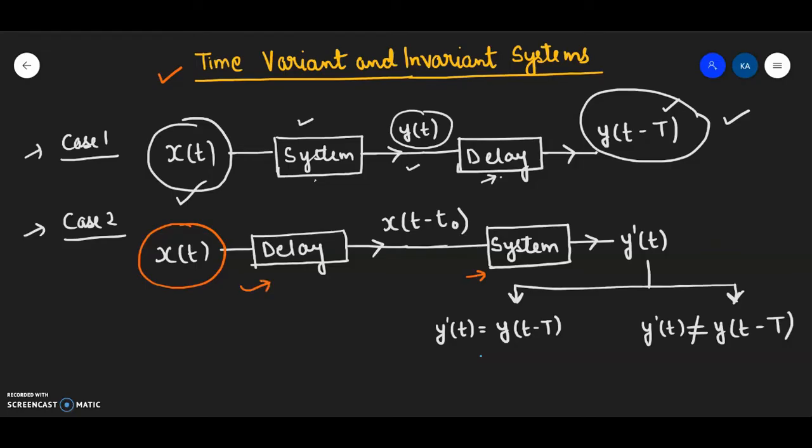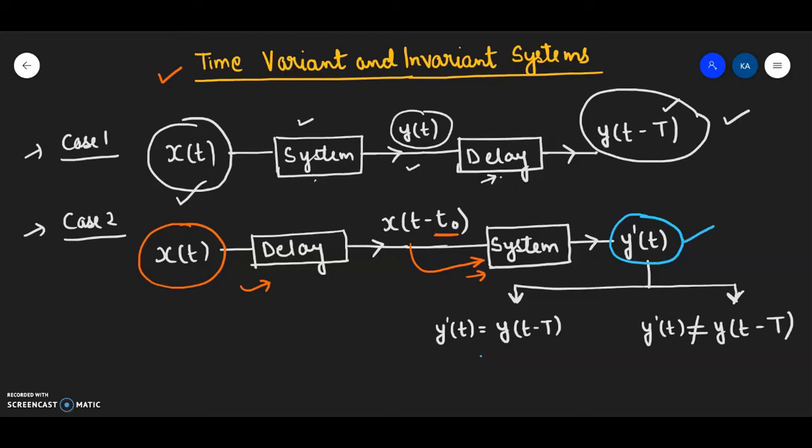This x(t) is delayed by a certain time parameter t0. Now I am applying this delayed input as the system input and getting a new output which I am labeling as y dash t. In case 2, initially I have delayed the input, then applied it to the system and taken the output.